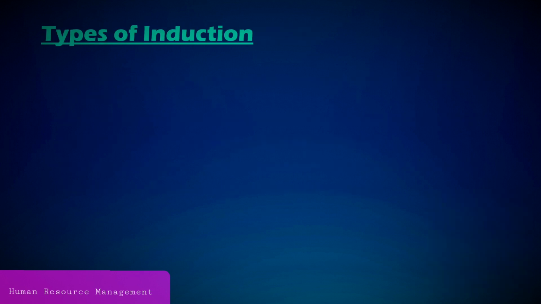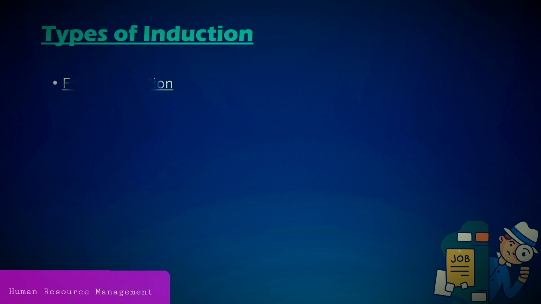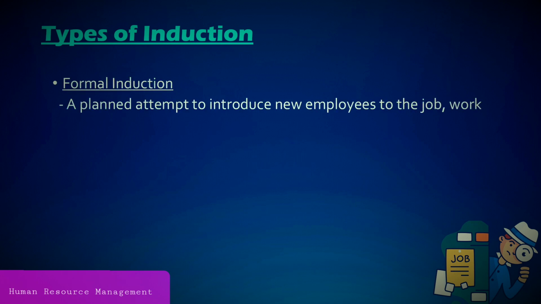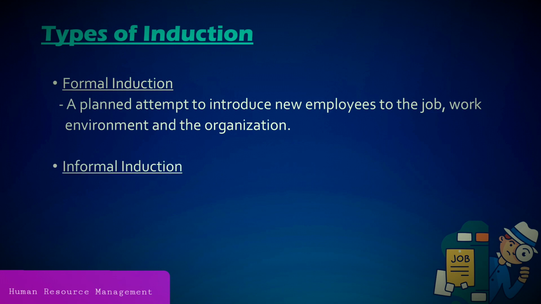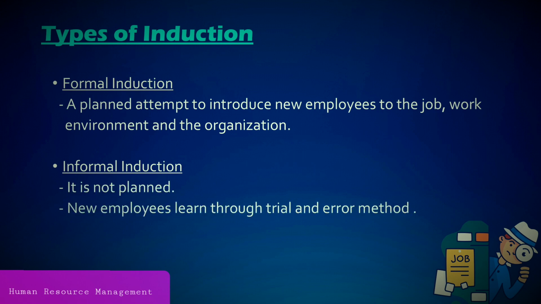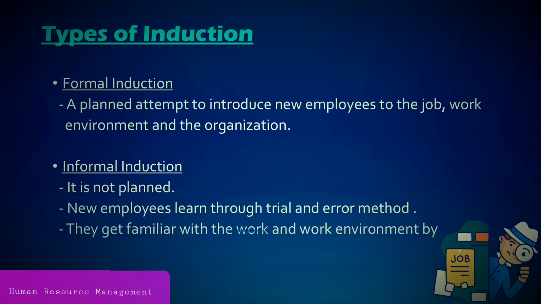There are two main types of induction. They are formal induction and informal induction. Under formal induction, a planned attempt is made to introduce new employees to the job, work environment, and the organization. But under informal induction, there is no planned activity. The new employee learns through trial and error method, and they get familiar with the work and work environment by themselves. This second method, informal induction, causes more stress to the new employees.